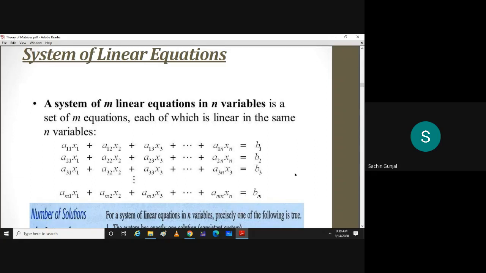That is one case which I forgot to mention last time. And if b1, b2, bm are not all zero, this system is called a non-homogeneous system. All right, and the methods for solutions are the same.